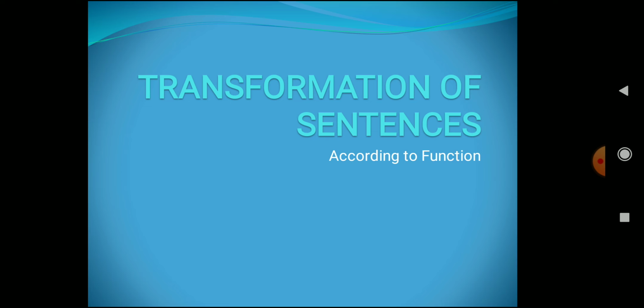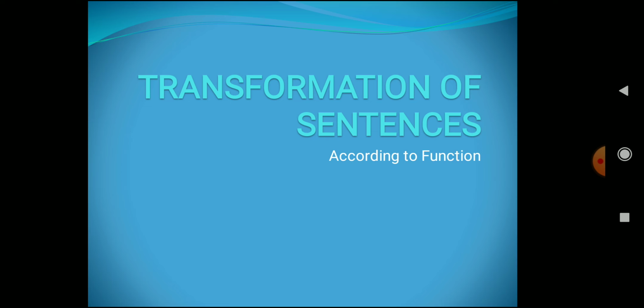So I told you that sentences are classified into four categories according to function. First one is declarative sentences, which is also called assertive sentences. Okay, so a declarative sentence gives us information. It states ideas, facts and opinions. Second one was interrogative sentences, which asks questions, right? Third one was imperative sentences, which tells us to do something. And fourth one was exclamatory sentences, which expresses sudden emotion and feelings.